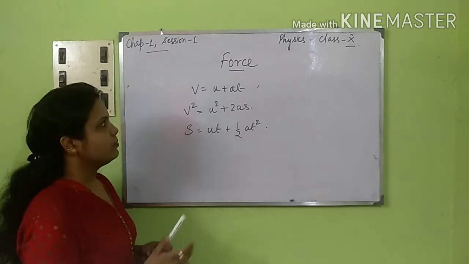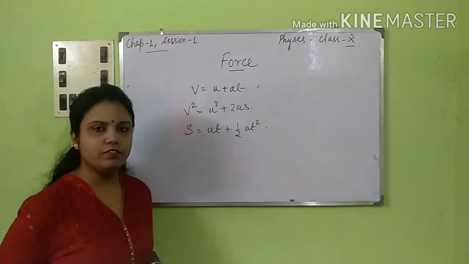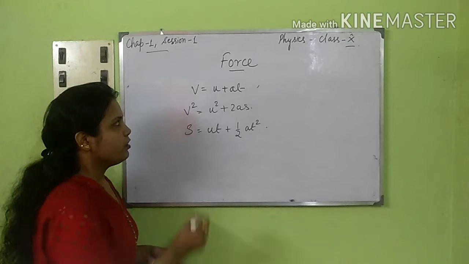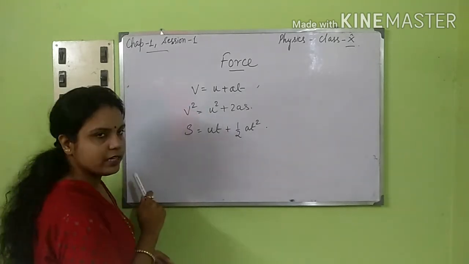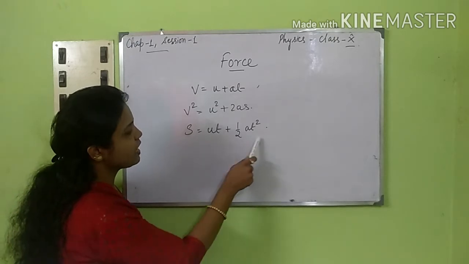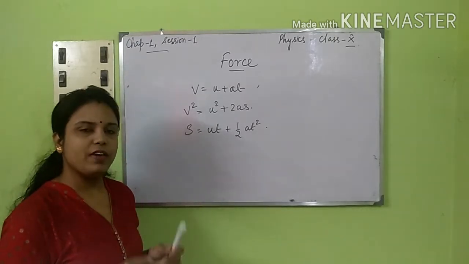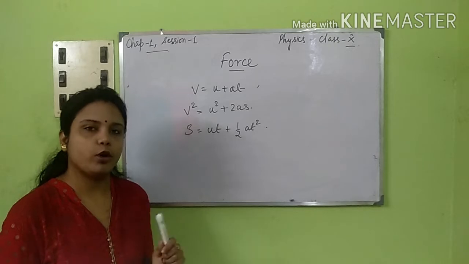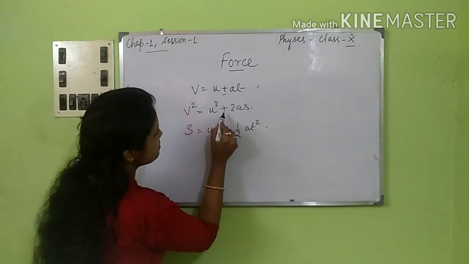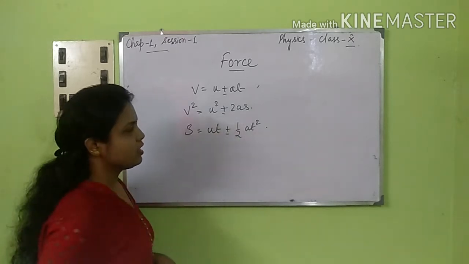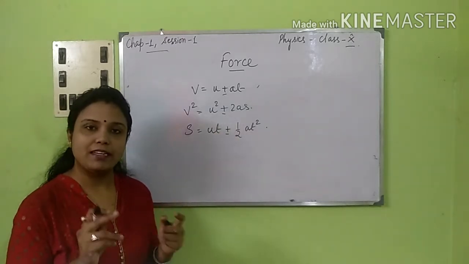Now these are the three equations of motion. v is equal to u plus at, v square is equal to u square plus 2as, s is equal to ut plus half at square. Now we have to remember some of the important points here. The first point, we have taken these symbols as plus. We can take it as minus also.